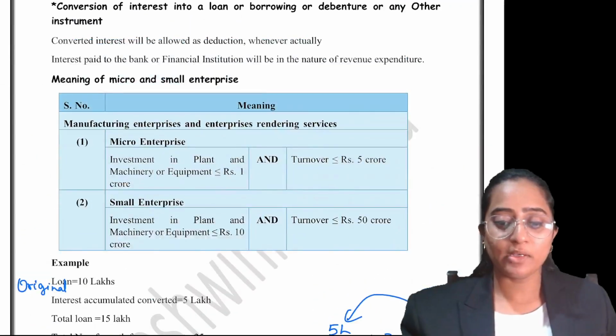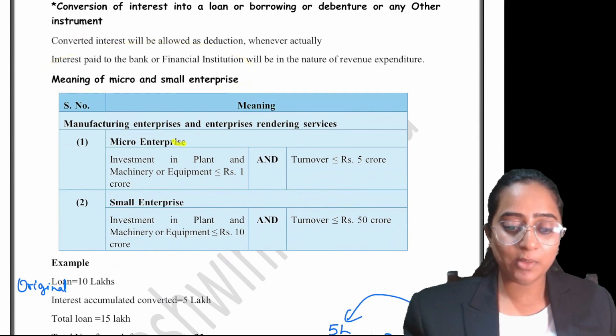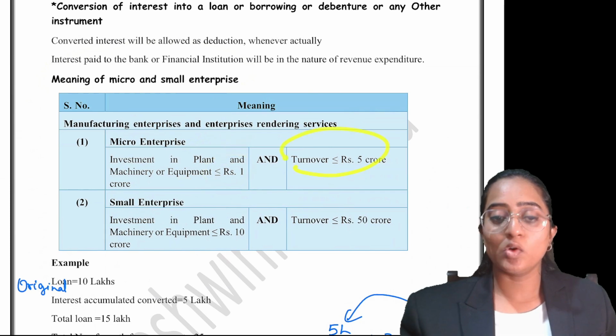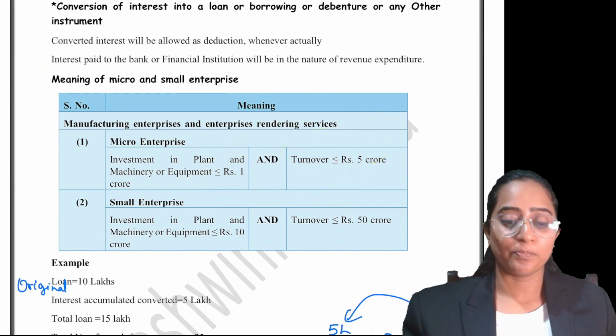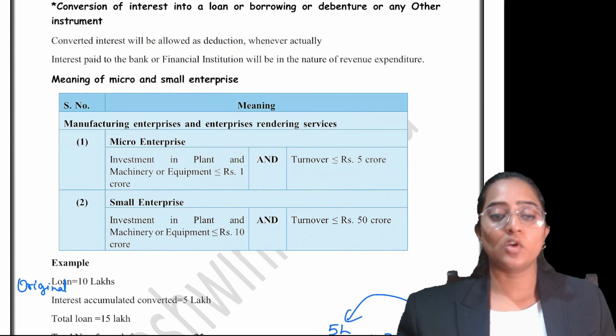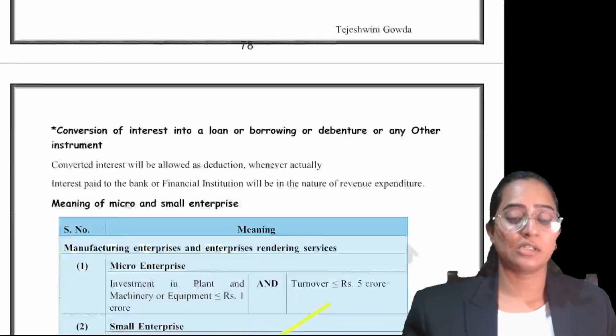So they have provided a very clear meaning of what is meant by MSME. Micro enterprises means the investment in plant and machinery is less than or equal to 1 crore and the turnover is less than or equal to 5 crore. Small enterprises means the investment is less than or equal to 10 crore and the turnover is less than or equal to 50 crore. This is the definition of the micro and small enterprises which are considered over here.